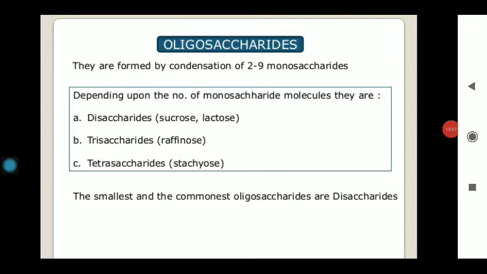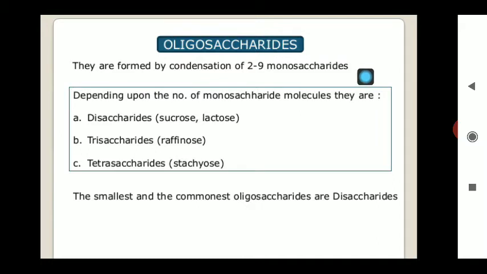Now I am going to explain the second class of carbohydrates, known as oligosaccharides. What do you mean by the term oligosaccharides? They are formed by the condensation of 2 to 9 monosaccharides. What do you mean by the condensation? When the two distal positions of two different types of monosaccharides, or two of the same type, come close to each other, one OH from one group and one OH from the second group, loss of water takes place and a glycosidic bond is formed.